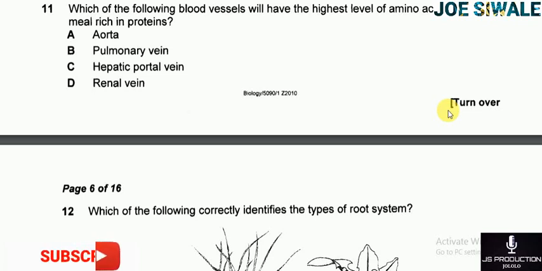Welcome to GS Production, and today I'm going to share with you the answers of Biology Paper 1 of 2010. And specifically, I'm going to share with you question 11 to question 20.